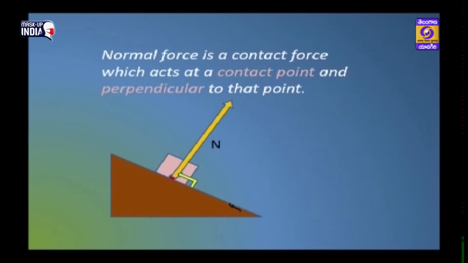Normal force is a contact force which acts at a contact point and perpendicular to the surface. Children, notice that the normal force always acts at a contact point where the object is in contact with the surface.